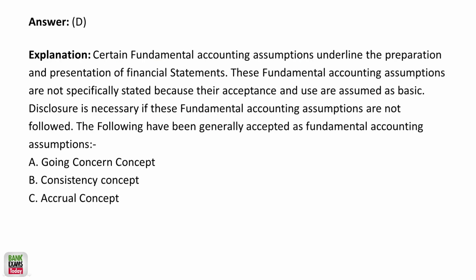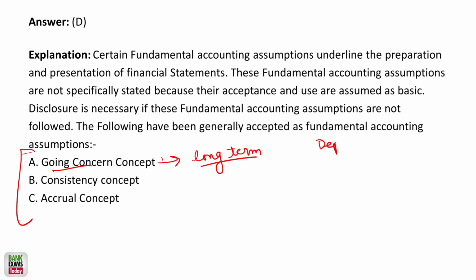So there are three accounting assumptions: the going concern, consistency, and accrual. Let me explain the meaning of these assumptions. The going concern: when we start a business, we assume that we are going to continue this business for a long term, right? That is why there is a concept of depreciation.